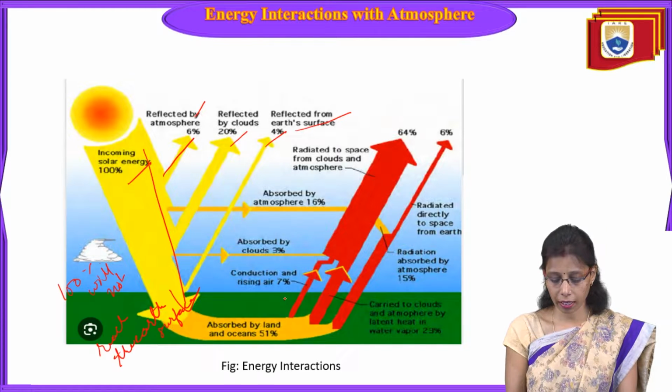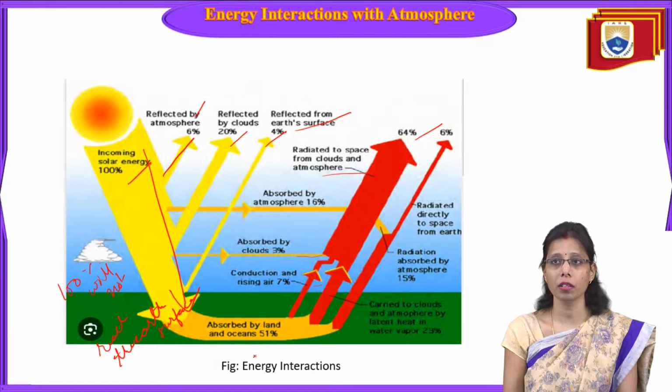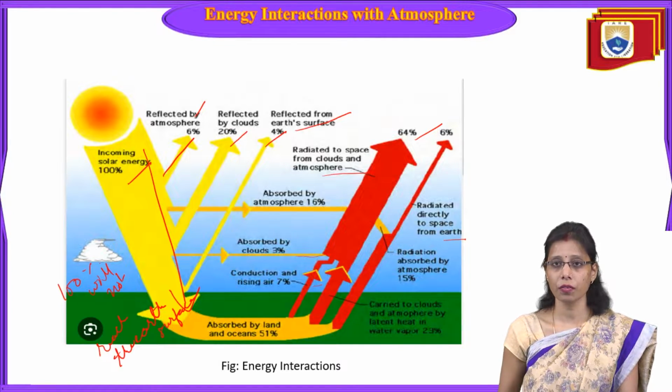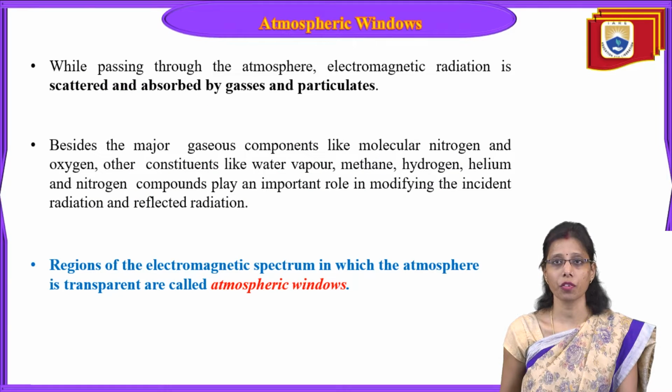When it reflects back again, conduction and rising air account for 7%, absorption by the clouds 33%, absorption by the atmosphere 16%, and radiated to space from the clouds and the atmosphere 64%. So out of the 100%, 64% returns back, and 6% is radiated directly to space from the Earth. This is the energy interaction when it falls on the Earth's surface and interacts with the atmosphere. This happens due to the presence of dust particles, clouds or water vapor in the atmosphere.